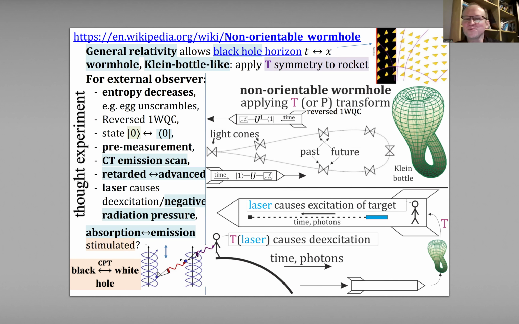Flying through such a wormhole, our entropy would grow in the opposite direction than outside, and so on. We would get the post-preparation of the quantum computer switched, and so on. They are not realized in nature, but if they are allowed by the theory, you should at least consider such a possibility and think about its consequences. It's a very valuable thought experiment, I think, at least.